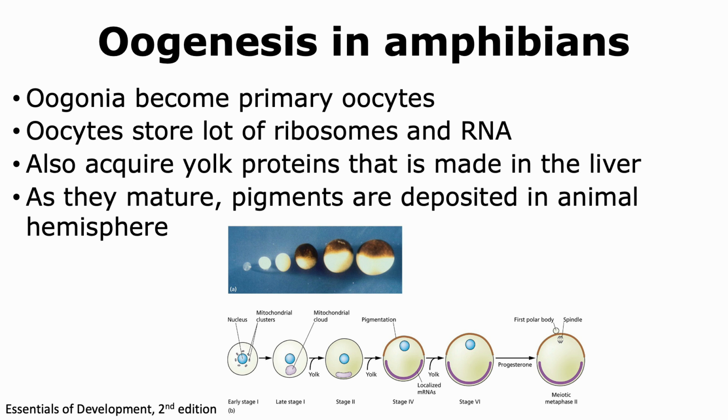Now, as the oocyte matures, pigments are deposited in the animal hemisphere, and thus when we look at the picture, we can see in the upper corner of the picture where we can see the developing oocyte, half of the oocyte has a dark color and the other half of the egg is light color. The dark part is on the top part, which is called the animal hemisphere, whereas the bottom part where we see more of the yolk present will be called the vegetal hemisphere.